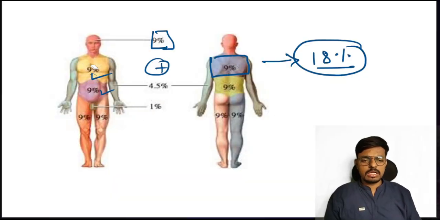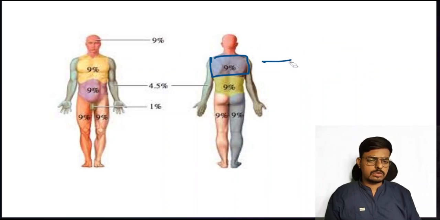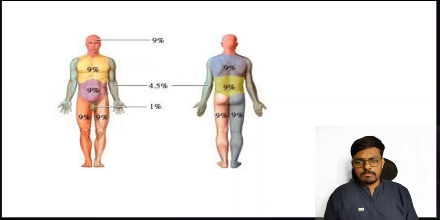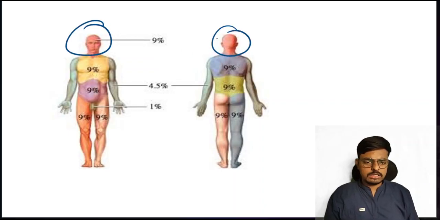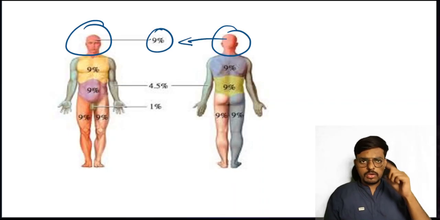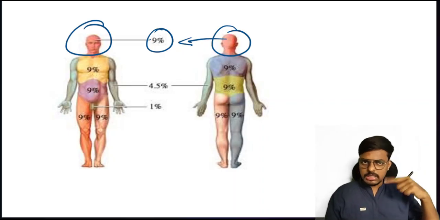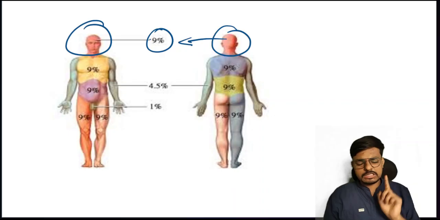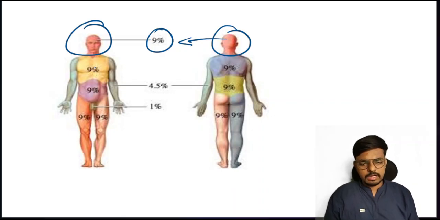Very simply, let us distribute the rule of 9% here so that you can understand it forever. Head and neck for an adult, both anterior plus posterior, including 9% only. Both anterior and posterior, including 9% only for head and neck. And for anterior chest it's 9, posterior chest it's 9.